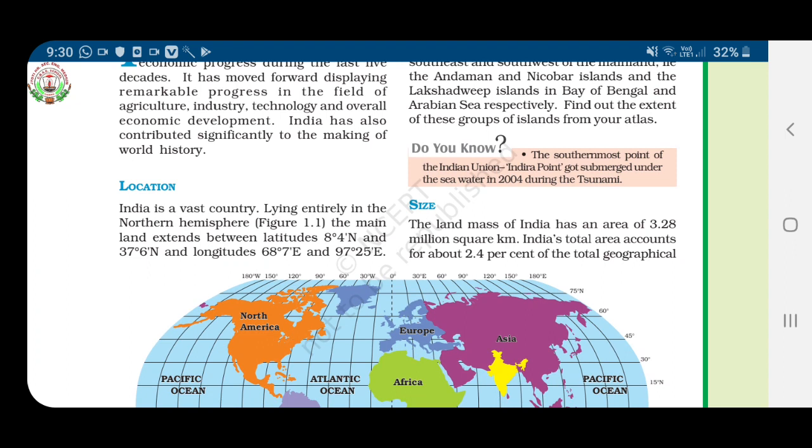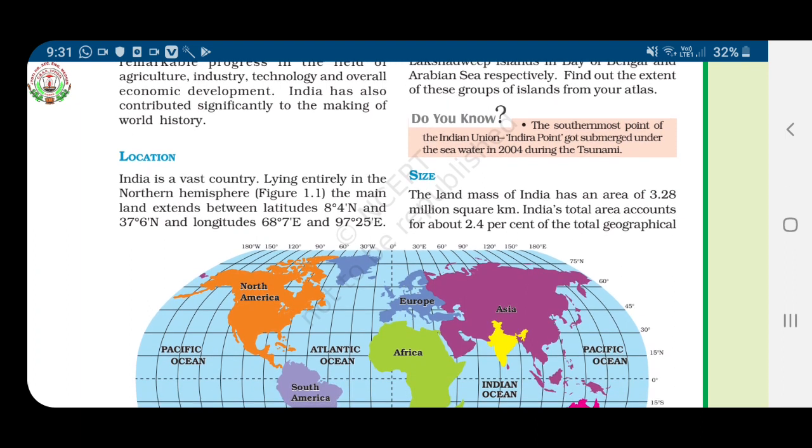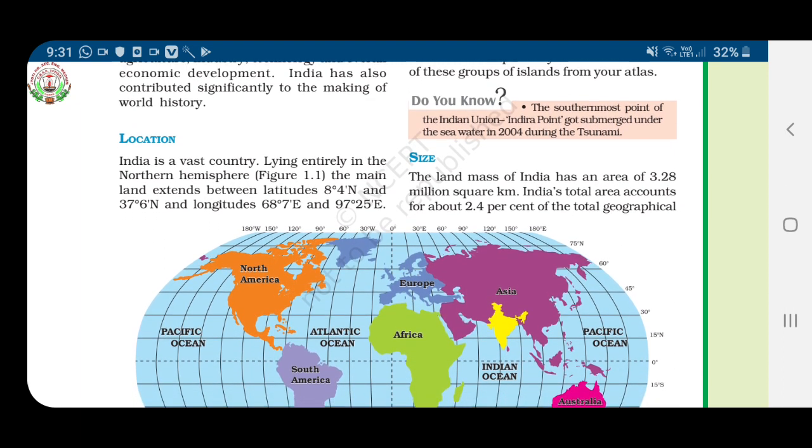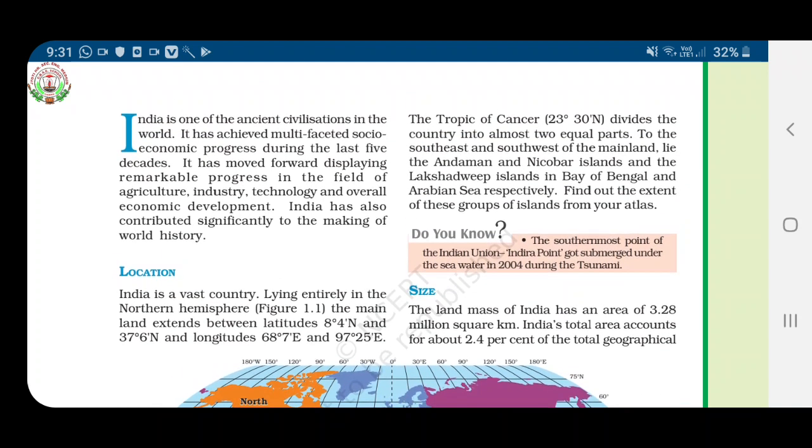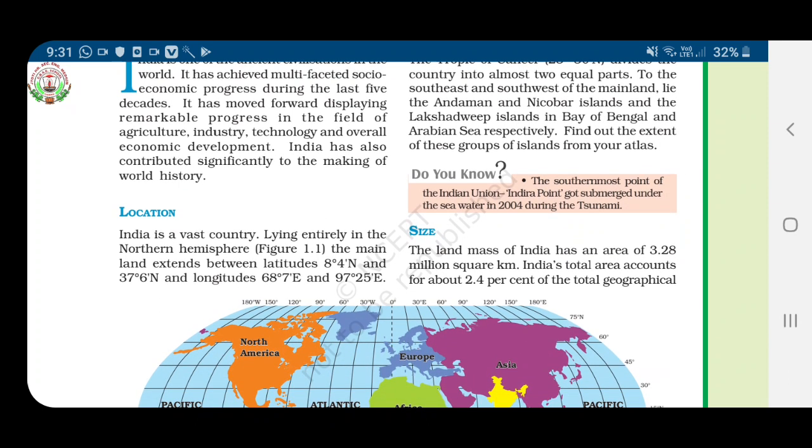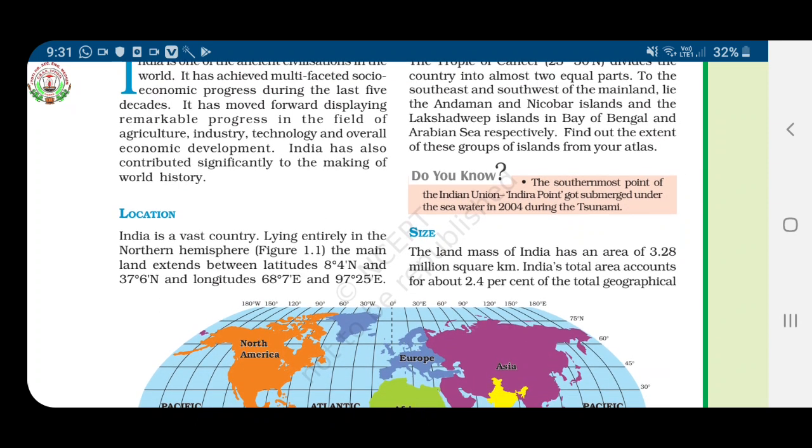The mainland extends between latitudes 8 degree 4 minute north and 37 degree 6 minute north, and longitudes 68 degree 7 minute east and 97 degree 25 minute east. The Tropic of Cancer, 23 degree 30 minute north, divides the country into almost two equal parts.